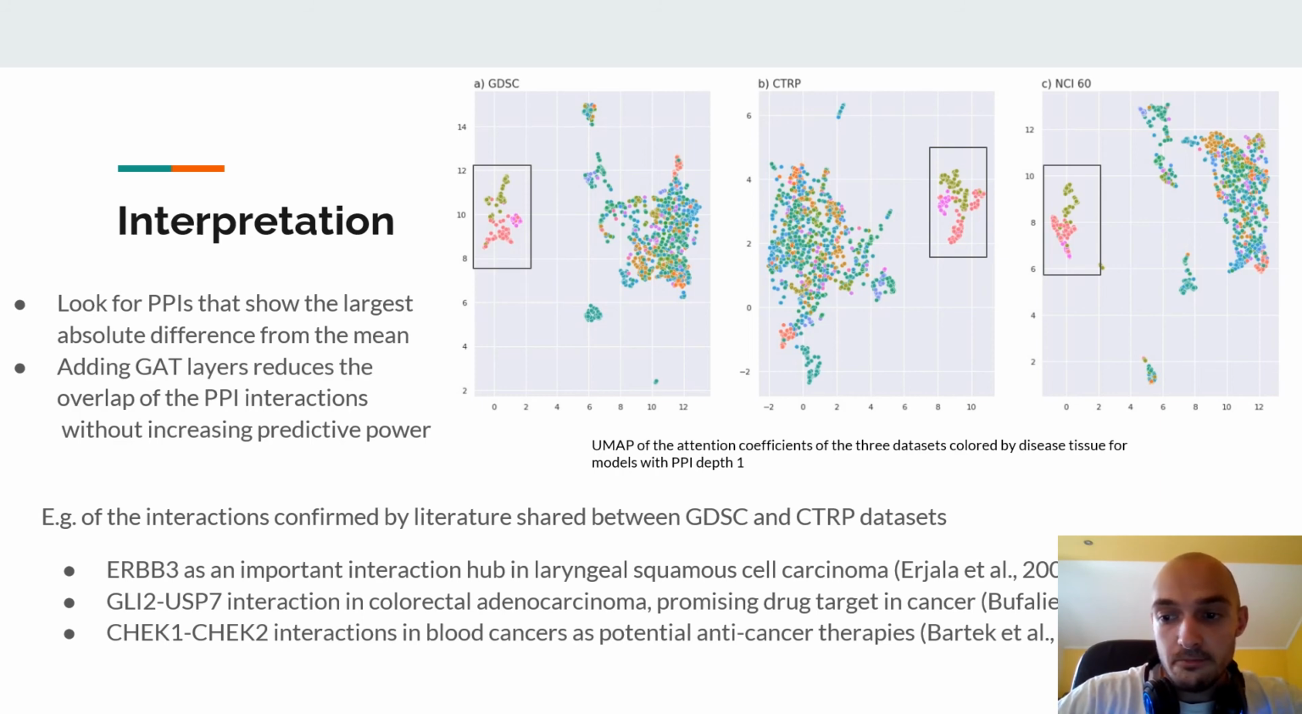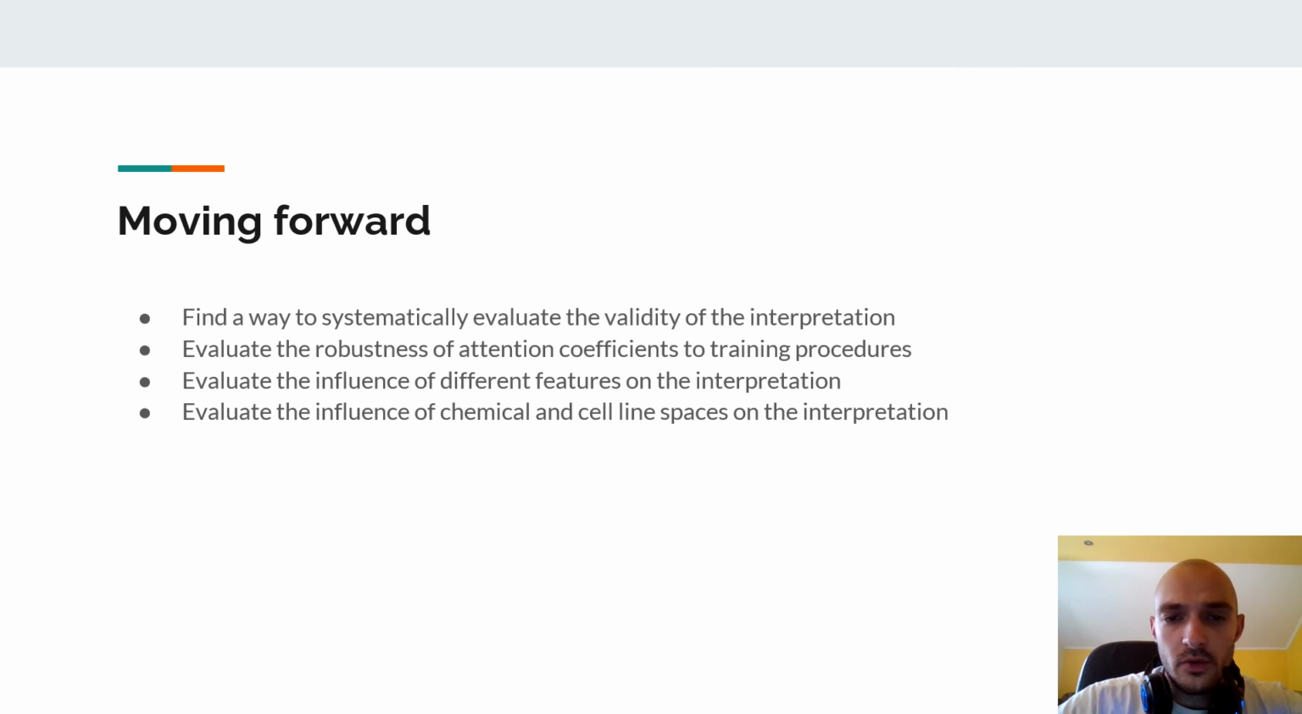according to our models. Moving forward, we expect to investigate the robustness of the interpretation of attention coefficients to different factors and to devise a systematic way to evaluate the validity of the interpretation. Some of the factors that can influence the interpretation of the attention coefficients are training procedures, different features used when constructing cell line representations, chemical and cell line spaces.